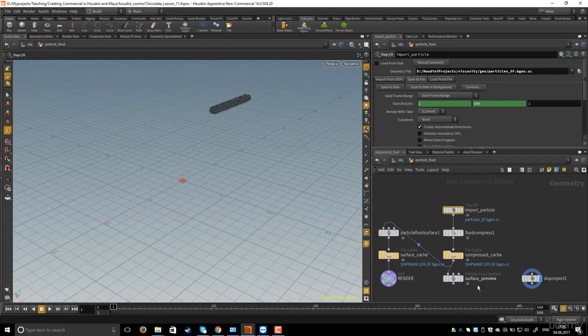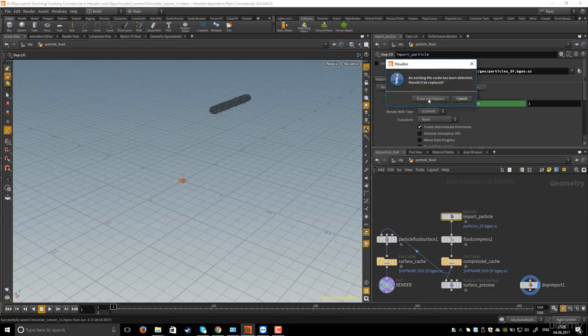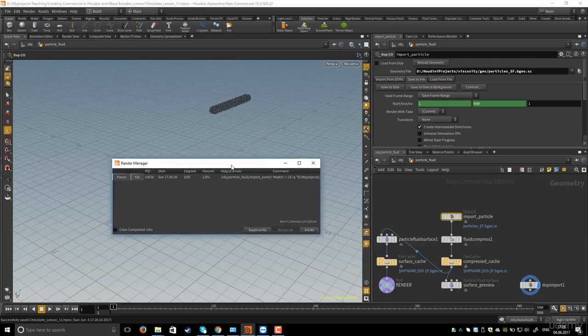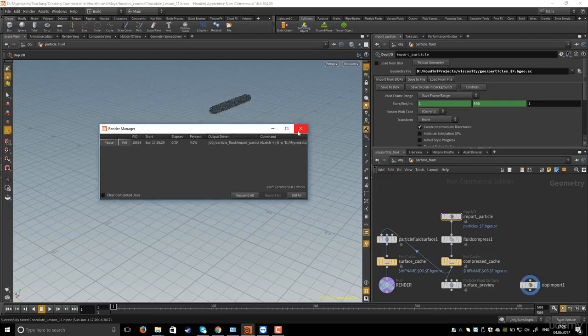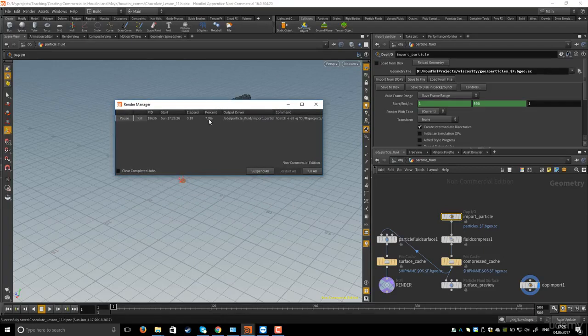Okay, so now we have the time range from 1 to 500. That's okay. I will save the file first and then click on save to disk in the background. Okay, so erase and replace. We will open the window. As I said, if you don't see this window, you can go to render and scheduler. You see now the simulation. I will come back when the simulation is finished.